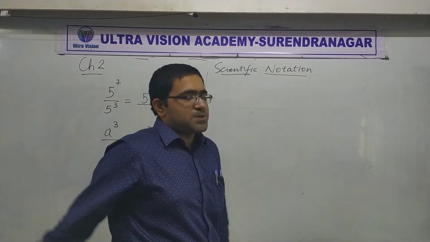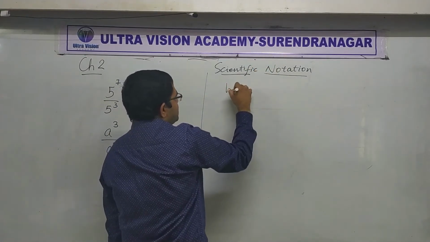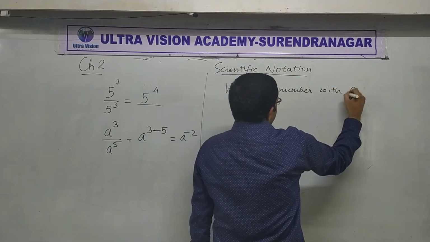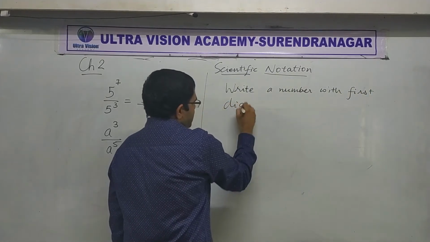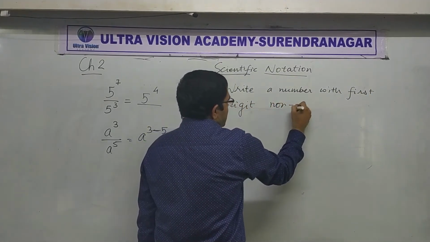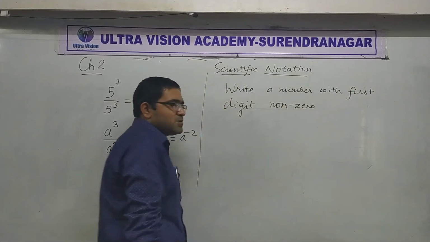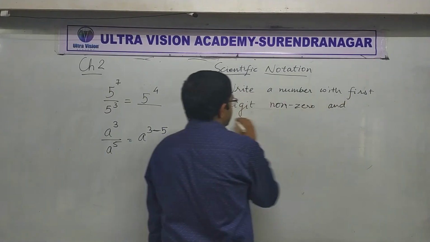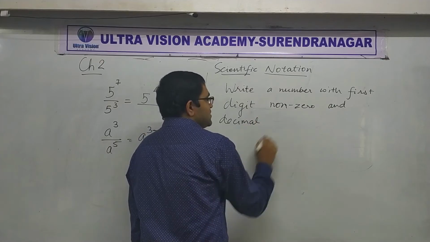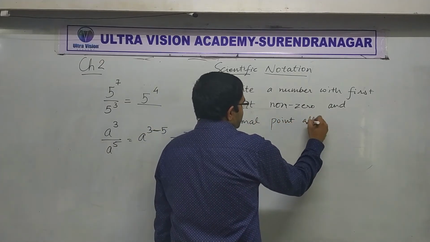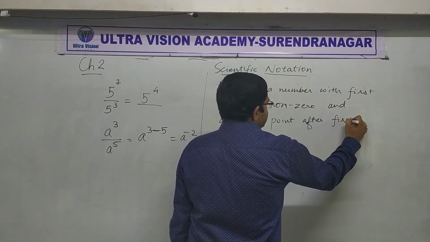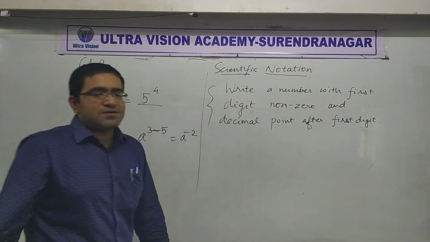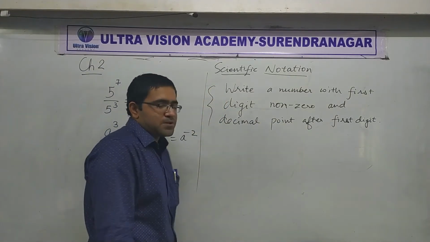So what is scientific notation? It's that we write a number with first digit non-zero. Non-zero means not zero. Write a number with first digit non-zero and decimal point after first digit. Writing like this is called scientific notation.